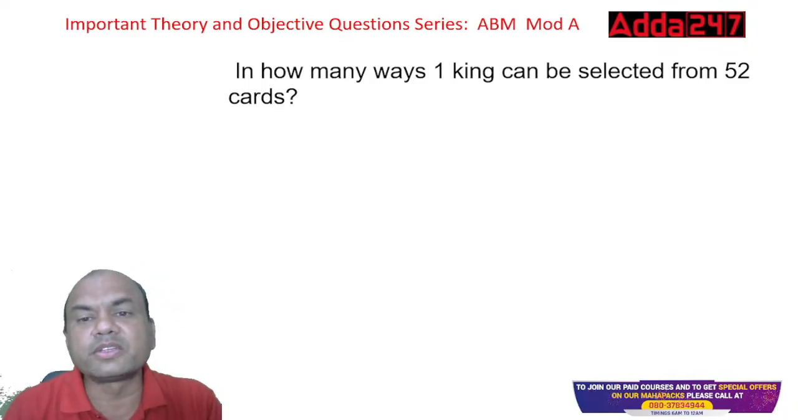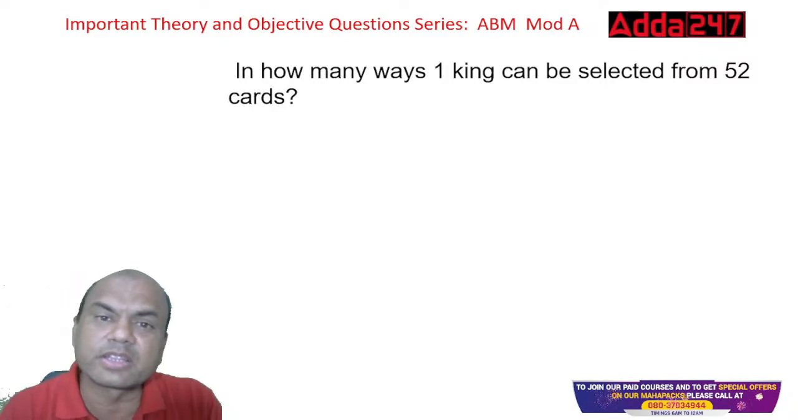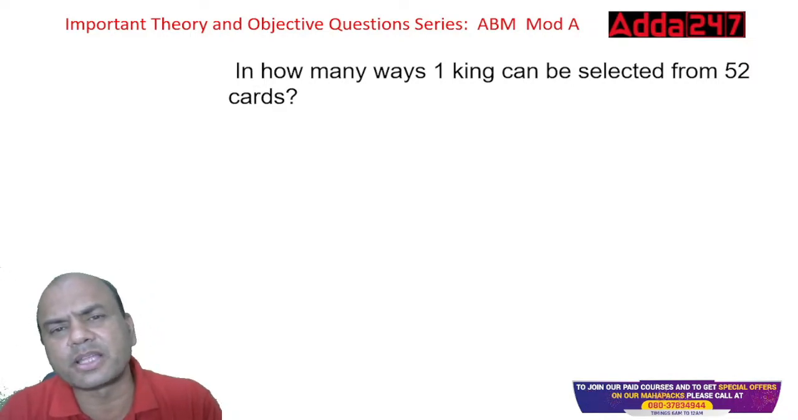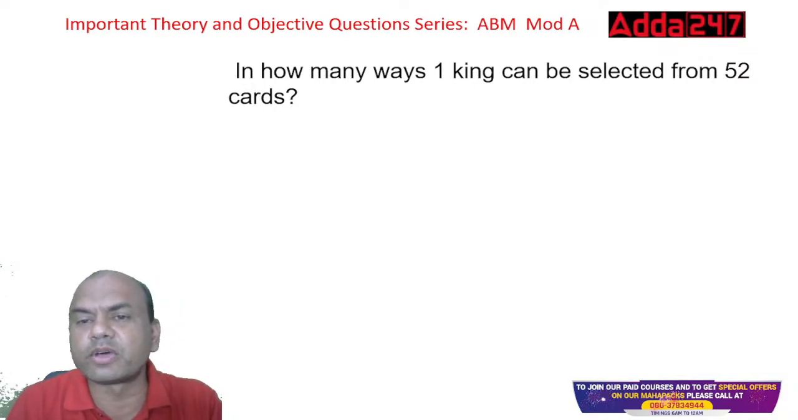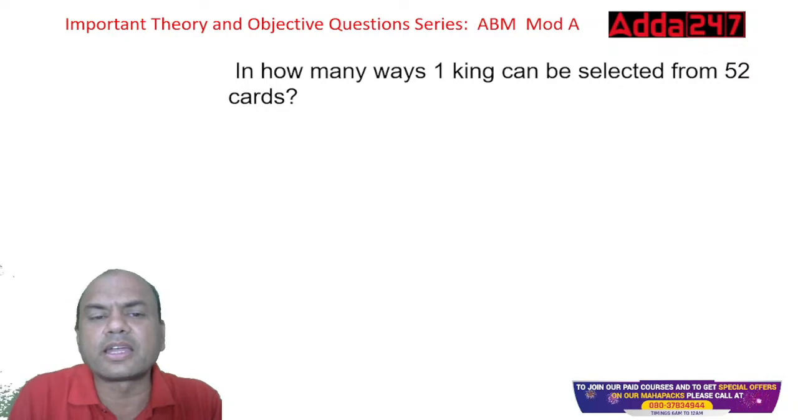In how many ways can one king be selected from 52 cards? Again, here I have taken probability questions because they are mixed with these estimation chapters, and estimation questions are very simple, so I have taken it separately. So again, the same kind of question.